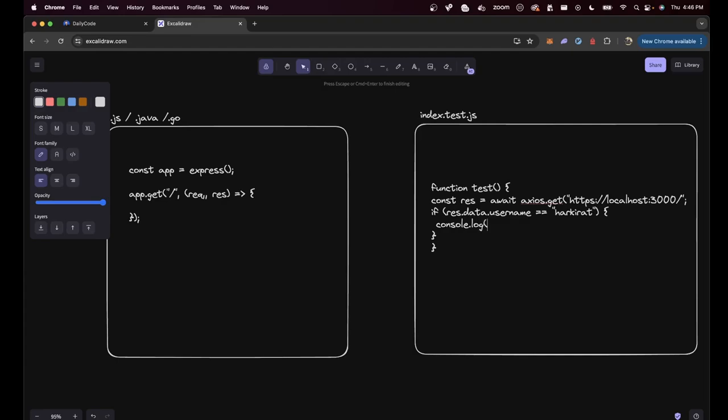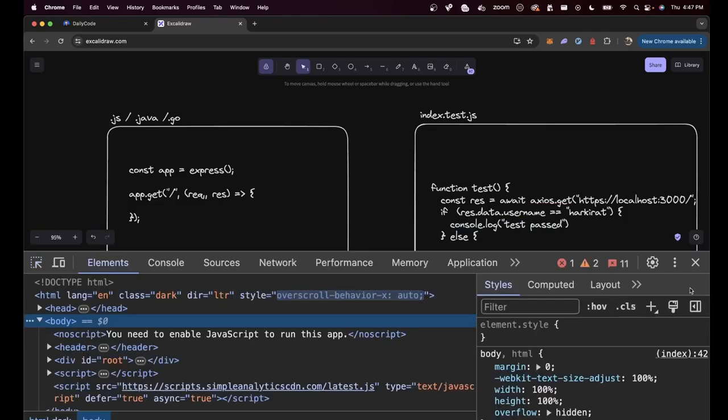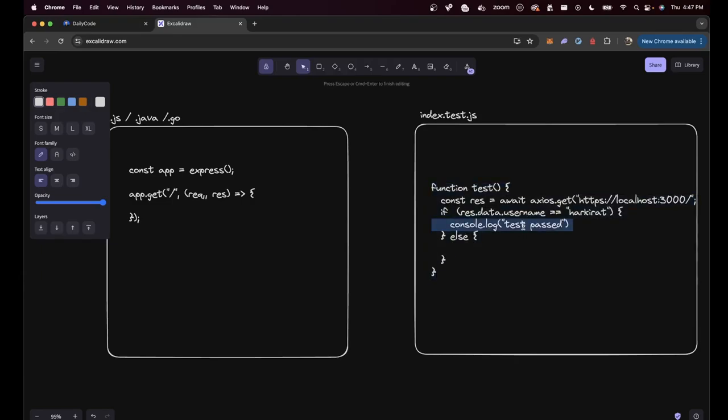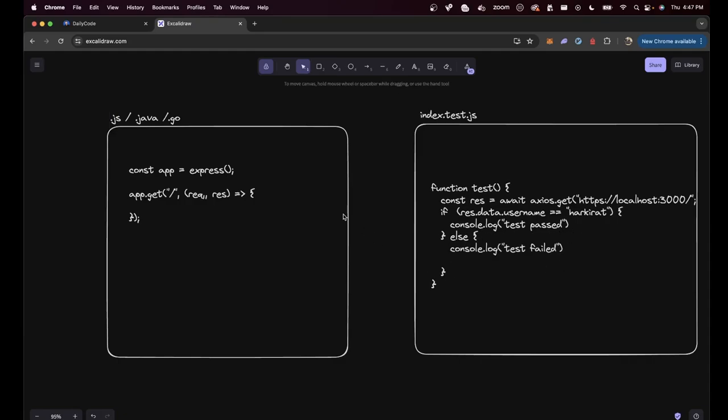You can log test passed, else you can say test failed. Basically, if you write a lot of these files that actually hit your HTTP server and try to validate the response given some inputs, that is what's called a test.